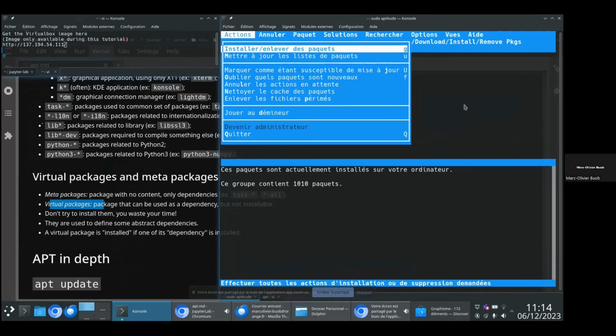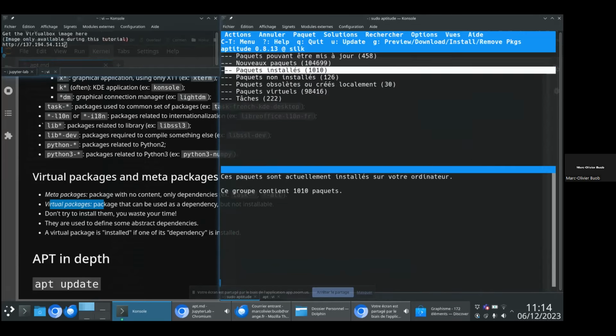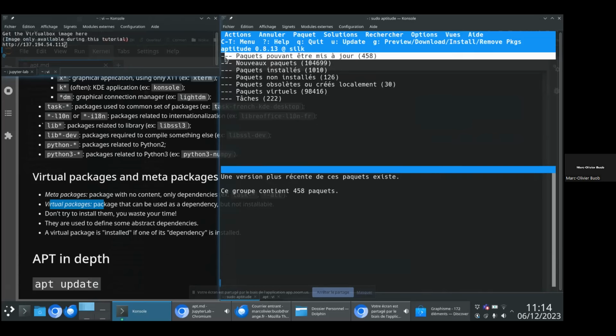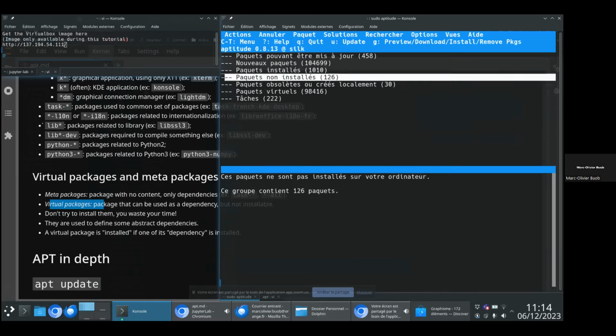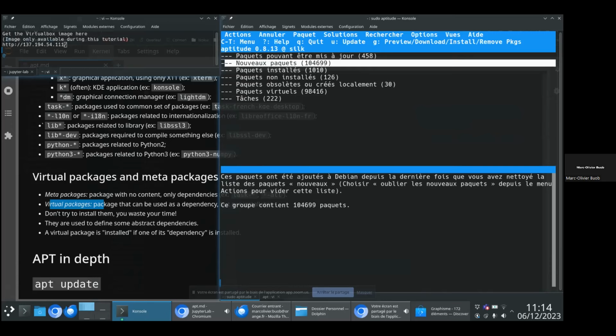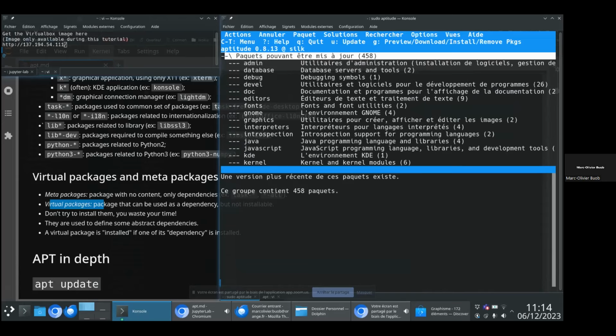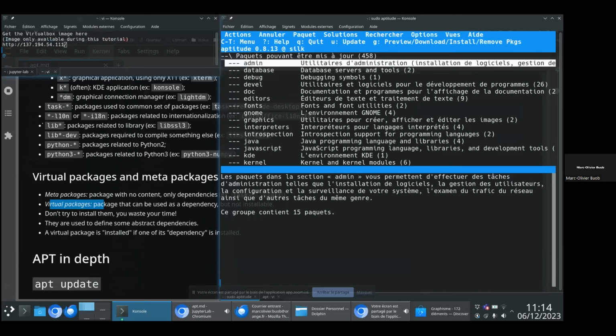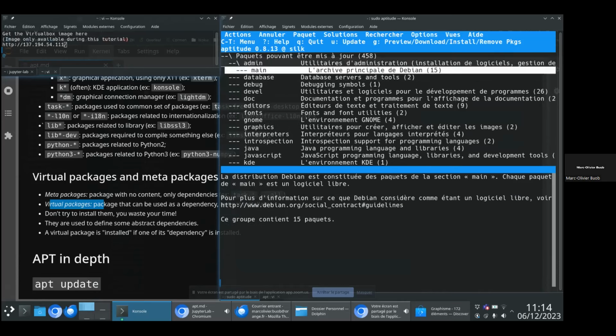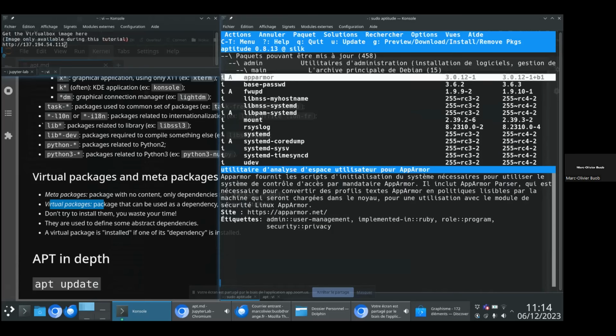And here, up, you have a big tree. So here the minus is a folder, and you can move across the folders using the up arrow or the down arrow. And you can open each directory by pressing enter. So for example, here I am in the folder listing all the packages that could be upgraded. If I open it, you can see that you have some packages, the current version and the last version.